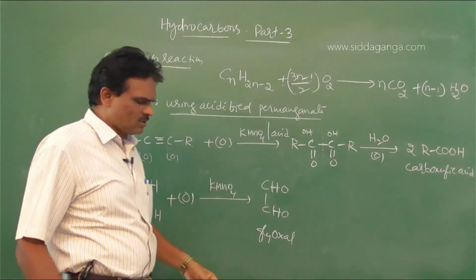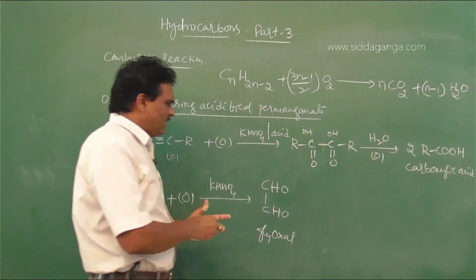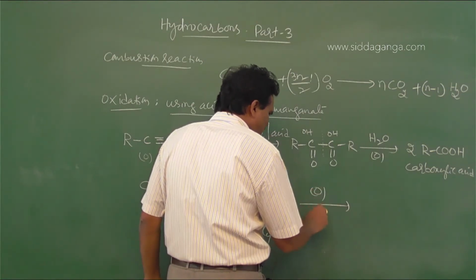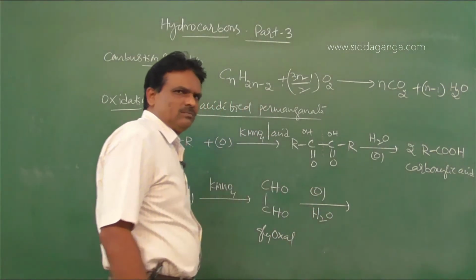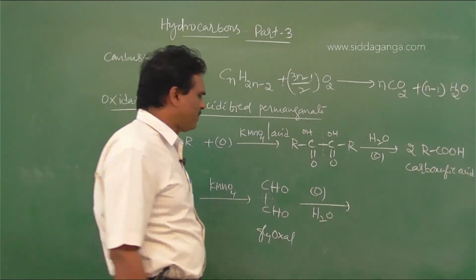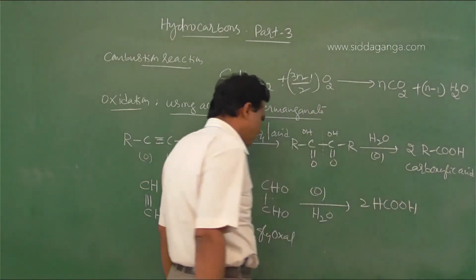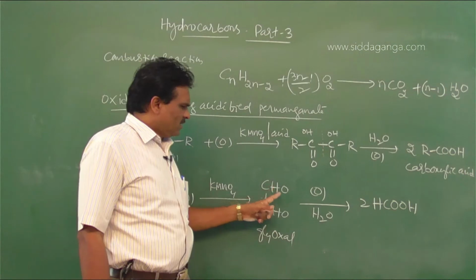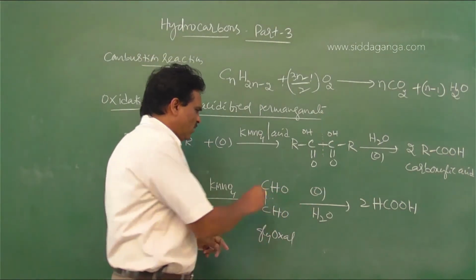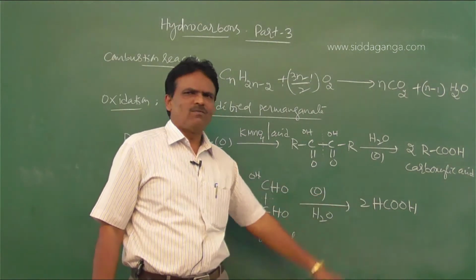Then it is further oxidized in the presence of water to form, look, here the bond breaks, 2 moles of formic acid, 2 moles of HCOOH. Here one OH group is added, and here one OH group is added, to form formic acid.